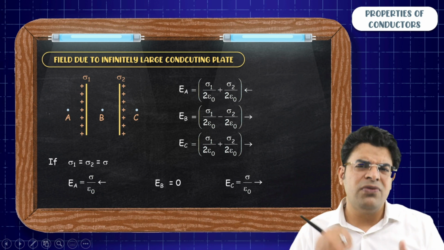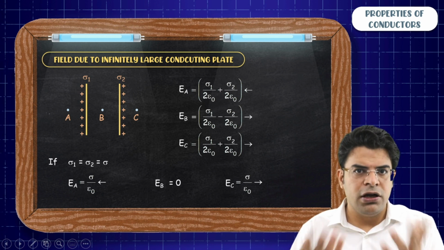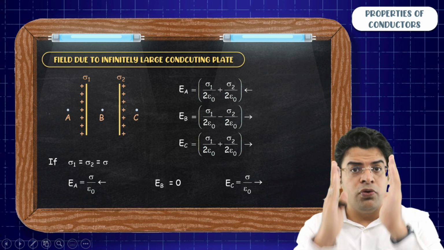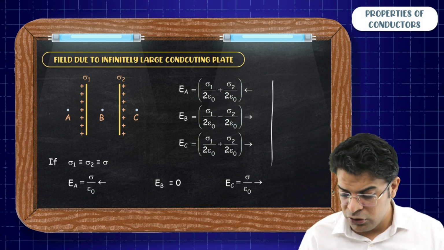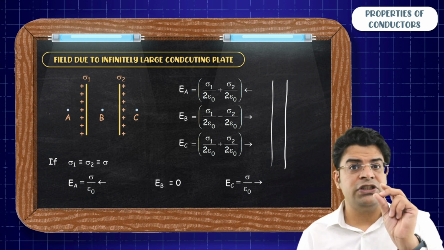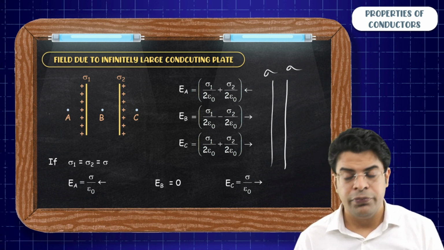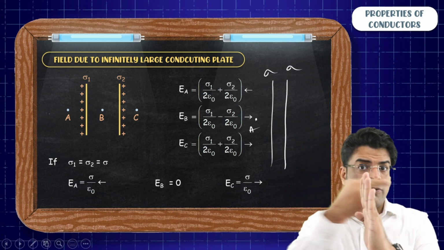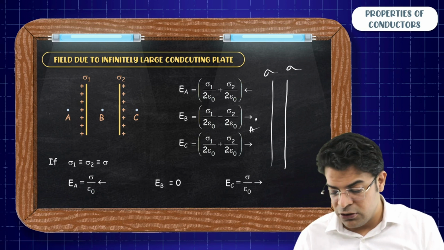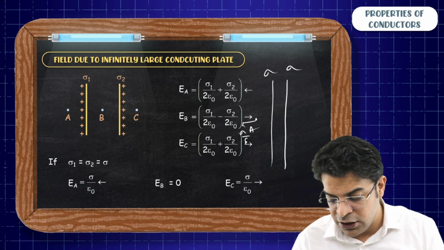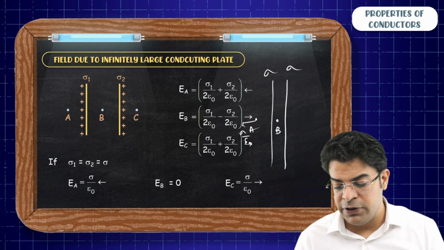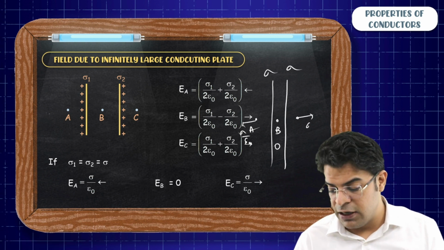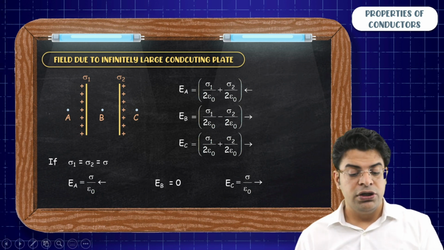So sir, what are you trying to say here? A conducting plate has got two surfaces and whatever charge is given to it is found on both of its surfaces. So if both the surfaces have got equal surface charge density sigma and sigma, then at the point A, the net electric field will be sigma by 2 epsilon naught plus sigma by 2 epsilon naught. That becomes equals to sigma by epsilon naught. At point B, between the plates, the net electric field will be 0, and at a point C on the right, you will again get sigma by epsilon naught. So that's what I'm saying.